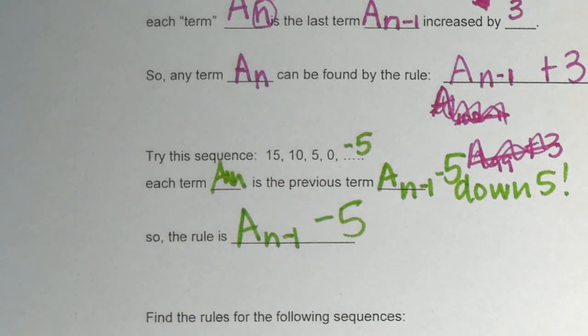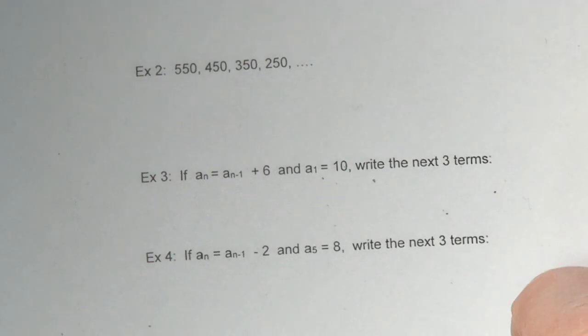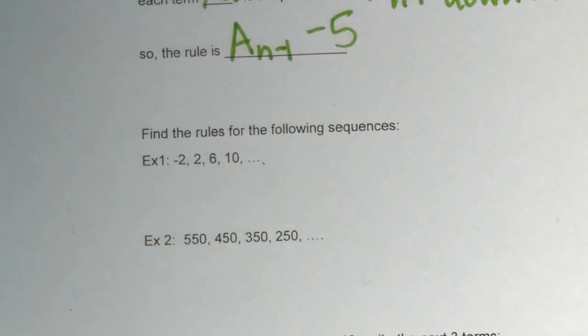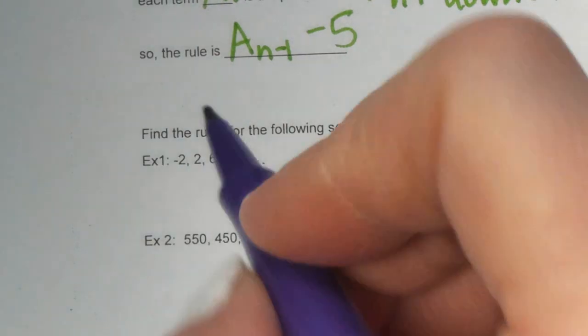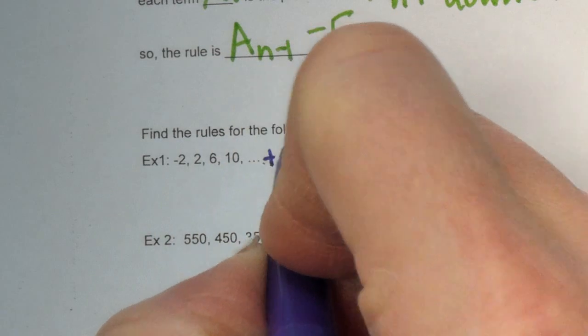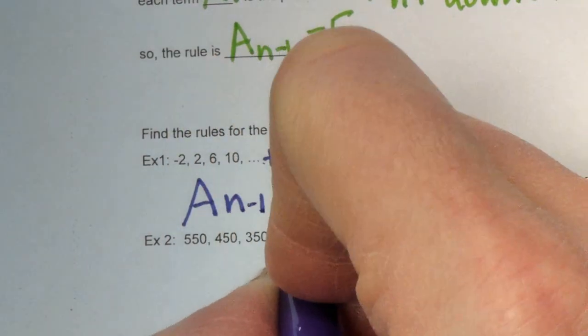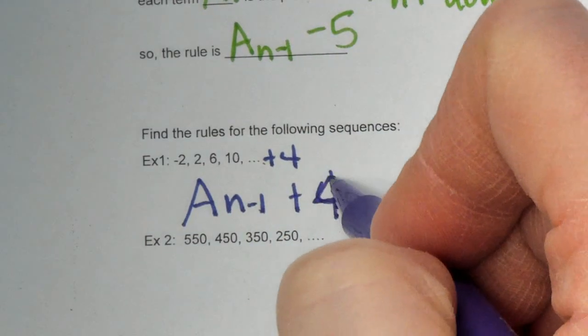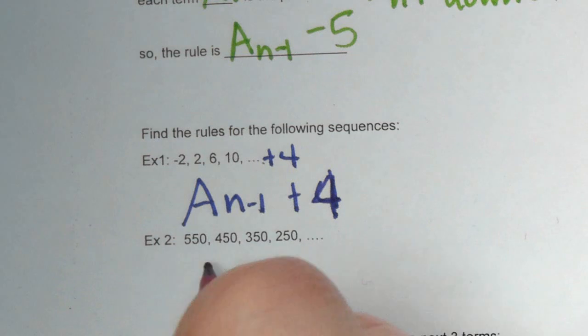Okay, let's go down to the next one. So we're going to find our pattern first. Our pattern is it's increasing by what? By 4. Each thing is increasing by 4. So a to the n minus 1 plus 4. Super easy.